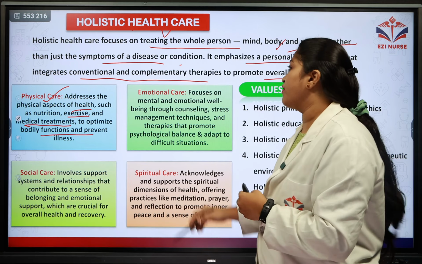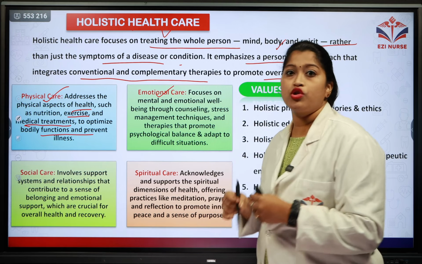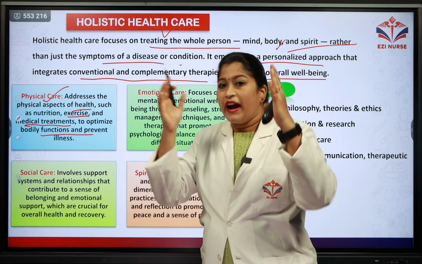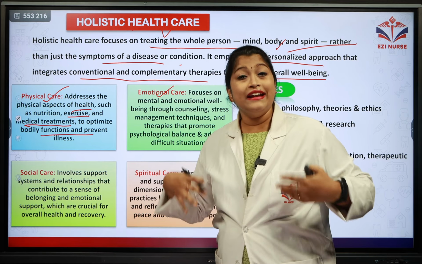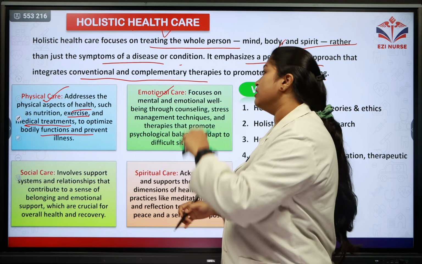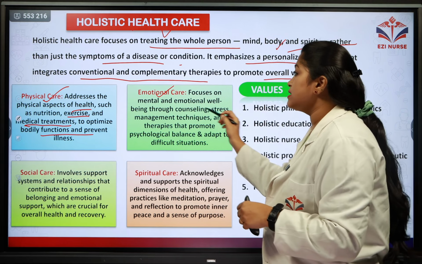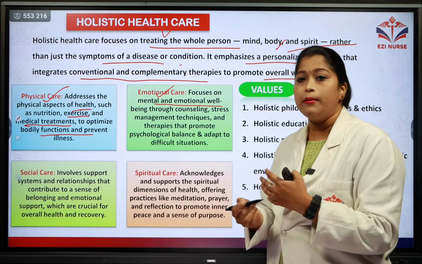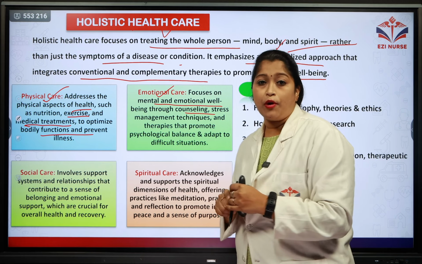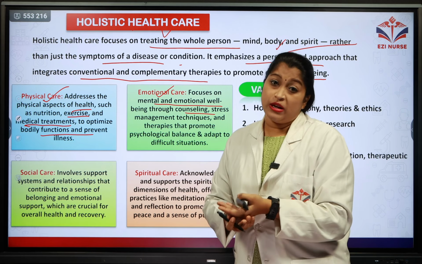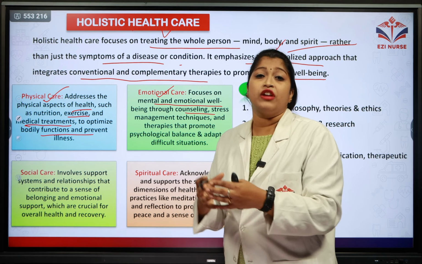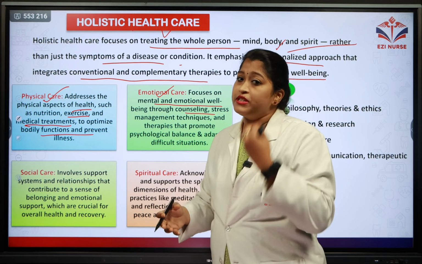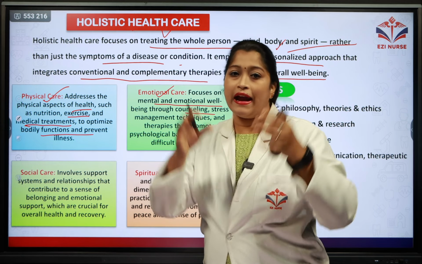The next type of care under the holistic care is the emotional care. Once your mindset is changed and your mind is healthy, your body automatically will be healthy. So that's the scenario that happens. It focuses on mental and emotional well-being through counseling processes and stress management techniques. In the present generation, stress is extremely there in every person. So stress management technique is very important to keep your mind healthy.